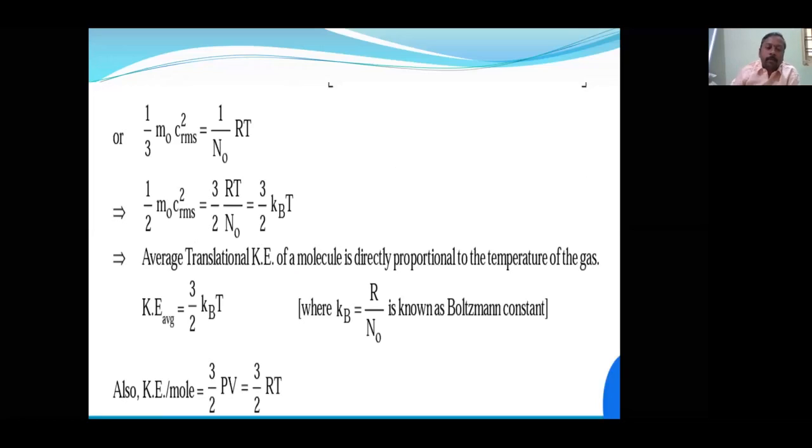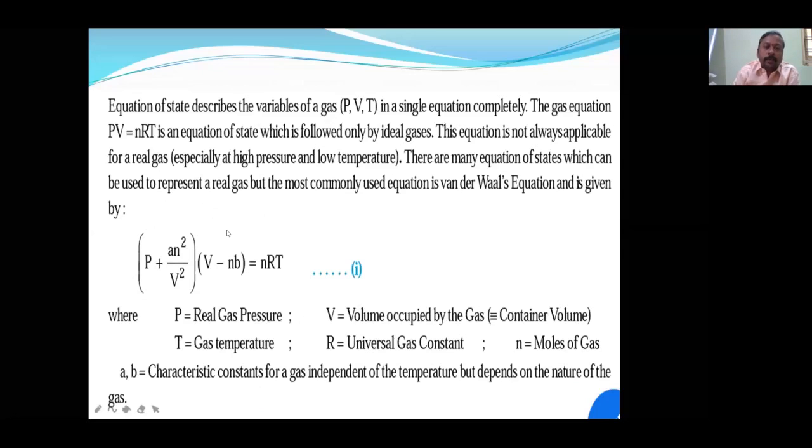Next, this is the real gas equation. The next topic is the real gas equation. The real gas equation is also called the van der Waals equation.